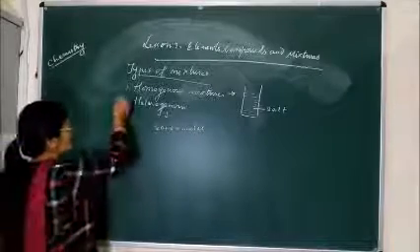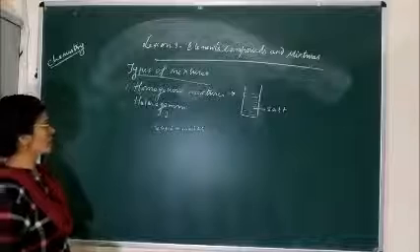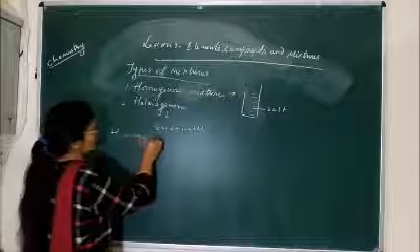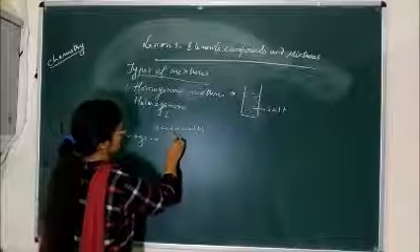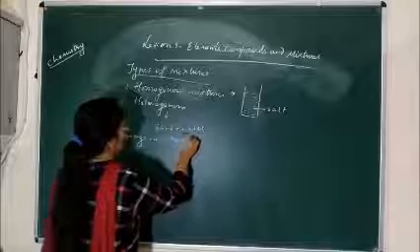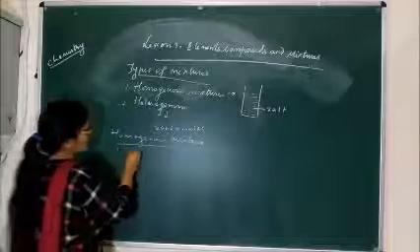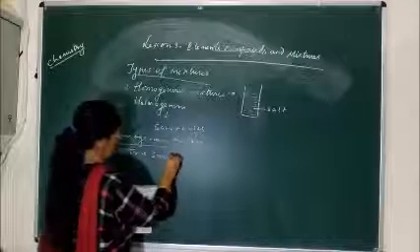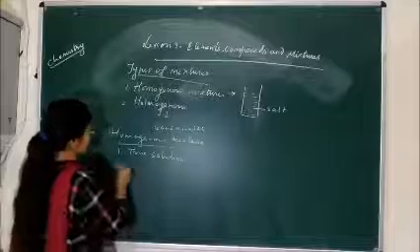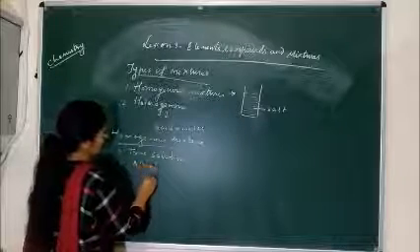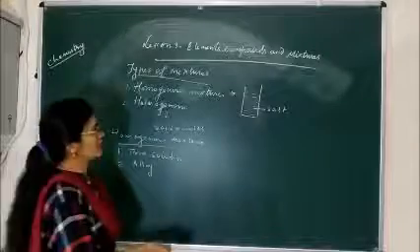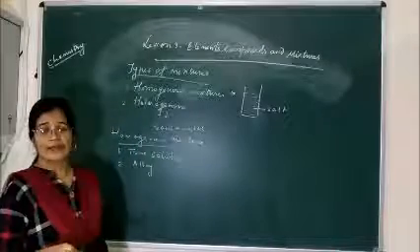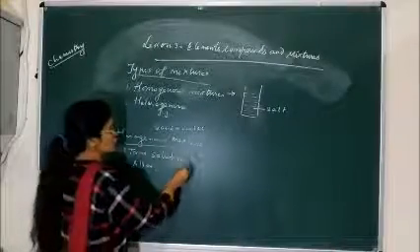Now if we study the classification of both the homogeneous mixture and heterogeneous mixture, the homogeneous mixture is divided again into two types. First one is the true solution. And the second one is the alloy. True solution, as I told you just now, like salt or sugar dissolved in water, totally gets dissolved in water, means it is a true solution.